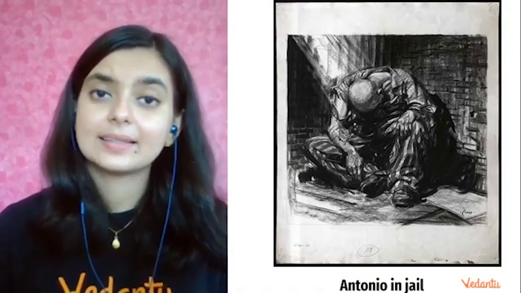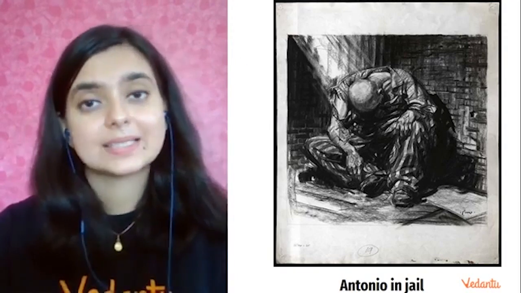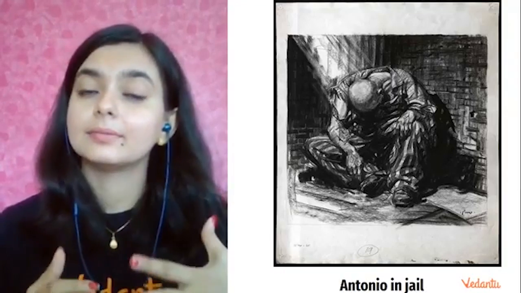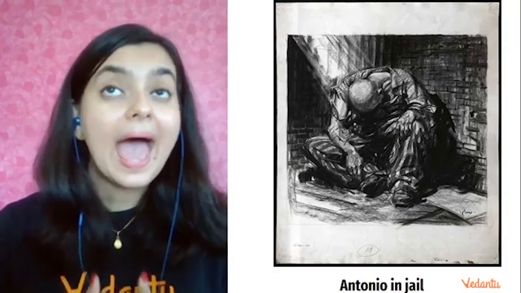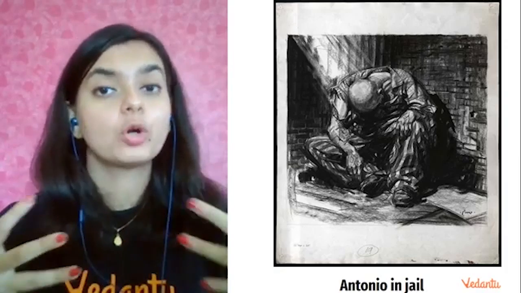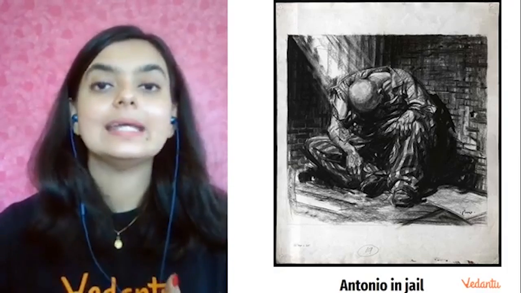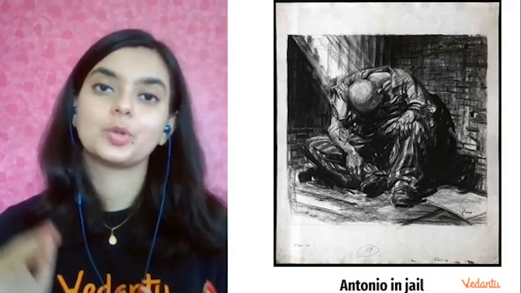And we can say that Antonio is always trying to help Bassanio, even when he does not have money ready in cash at hand. So he is risking everything for the sake of Bassanio. And the way Portia carefully eliminates Antonio by intruding upon them.